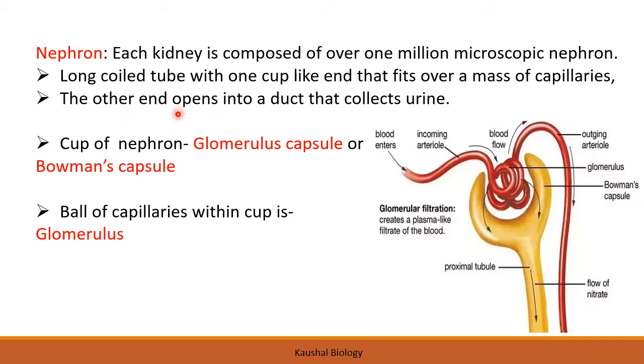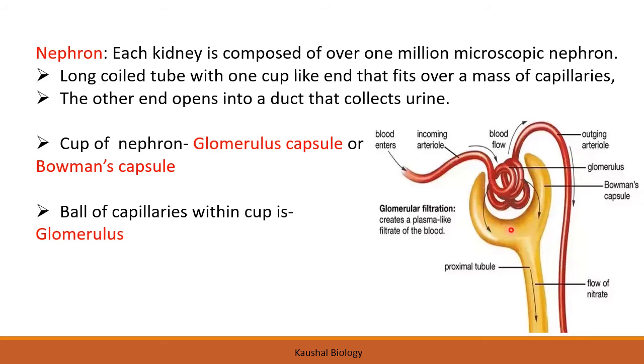The other end opens into a duct that collects the urine. We will see in the next slide how this urine is formed and goes into the collecting duct. Now the cup of the nephron, we are talking about this cup shape. The cup of the nephron is also called glomerulus capsule. What do we call this structure? Glomerulus capsule, and another name is Bowman capsule. So this is Bowman capsule, the yellow structure that you are seeing.